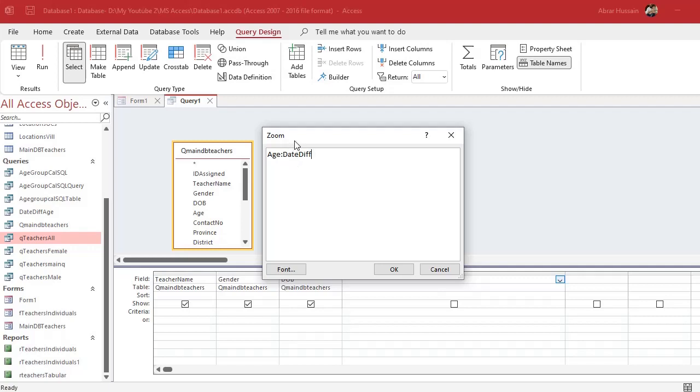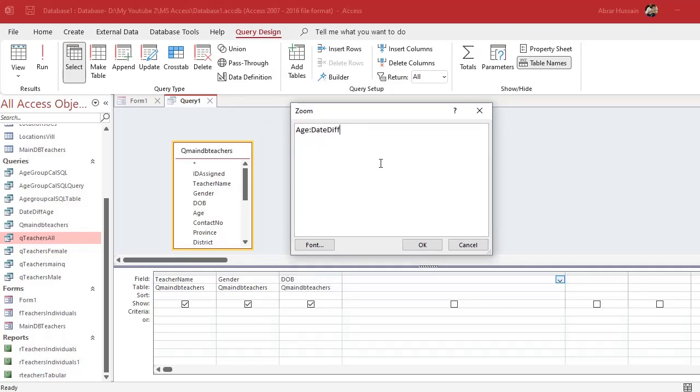Now in this database I have a DOB already. So what I will do, DateDiff, small bracket, in which format I want the date difference between the date of birth and today, in years. In the quotes, type yyyy, four times, year, comma. Now you have to type the field name, the DOB.